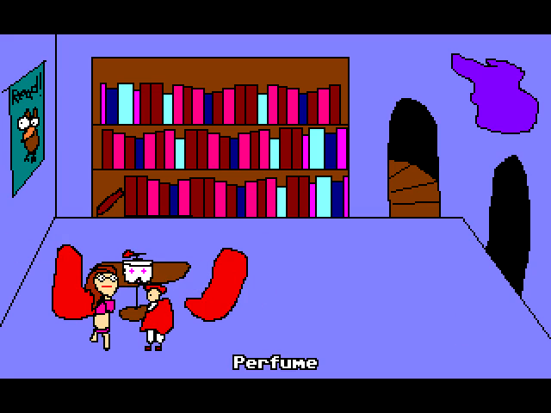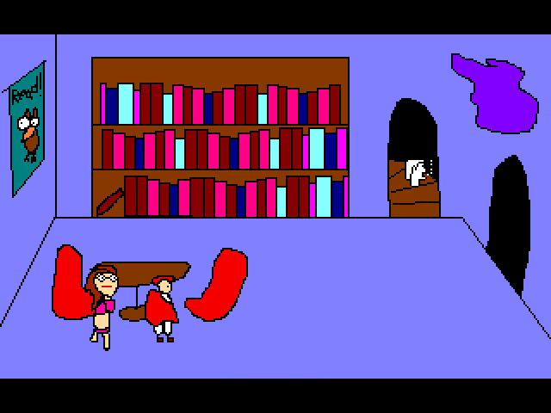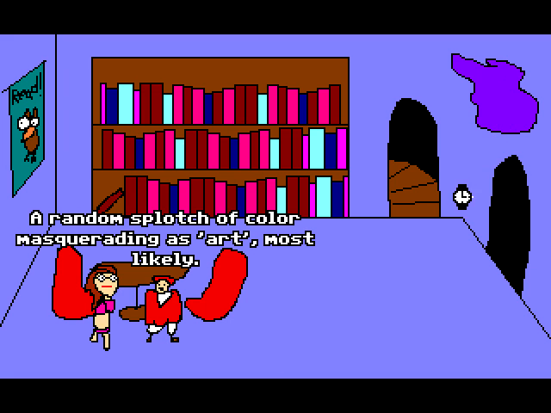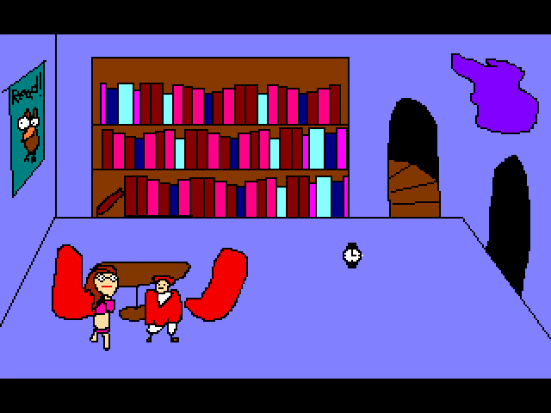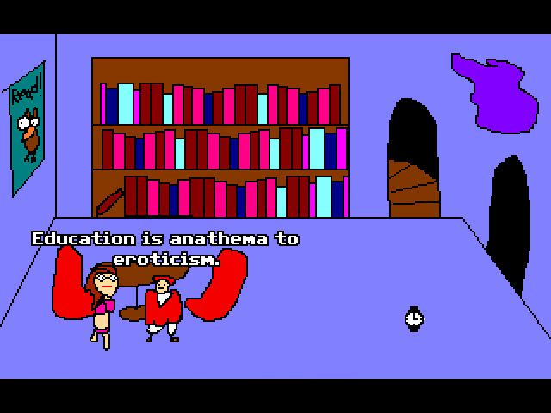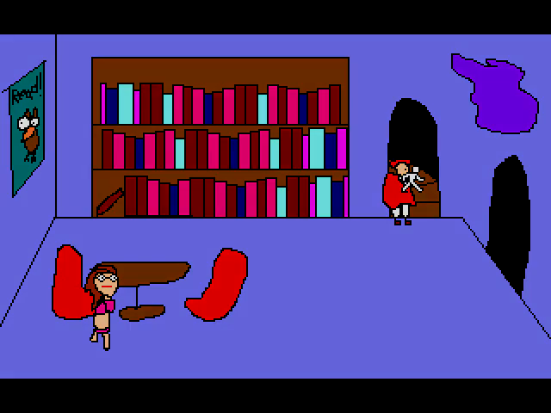So the only item you need to get here is the perfume, which is obviously used a little bit later on. You can look around here, the little bit of art on the wall. I love how angry he is at the owl. Education is anathema to eroticism. I like that phrase just because such an idiot such as Columbus is using such big words. Not really sure if he understands what they mean.